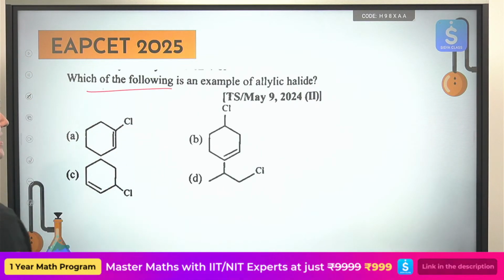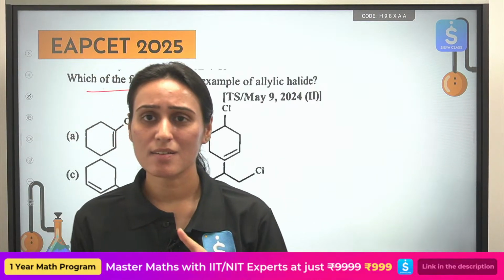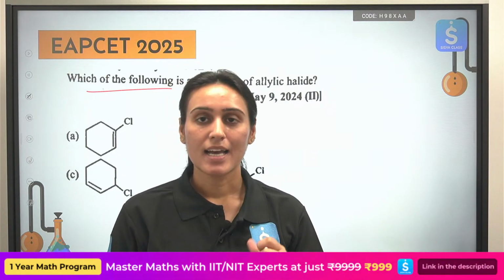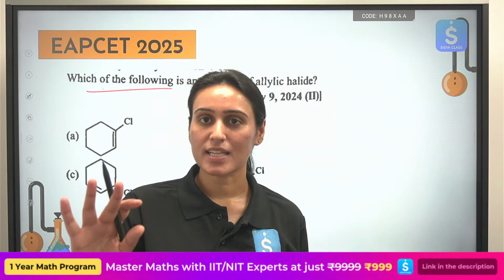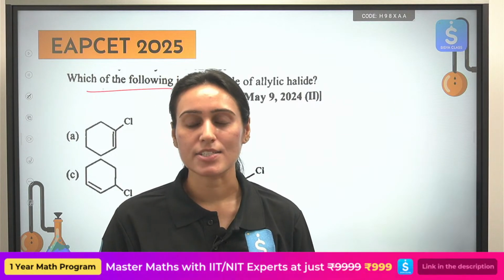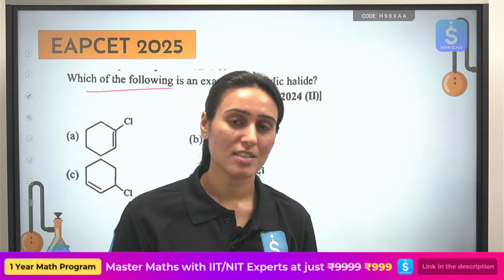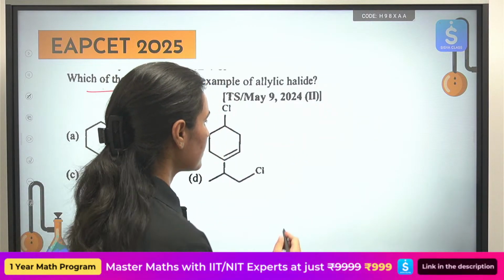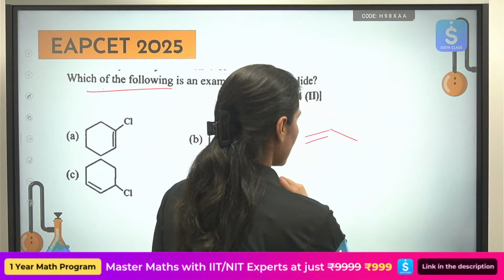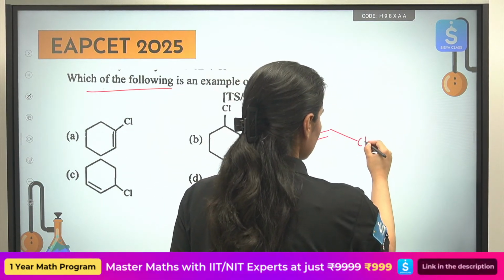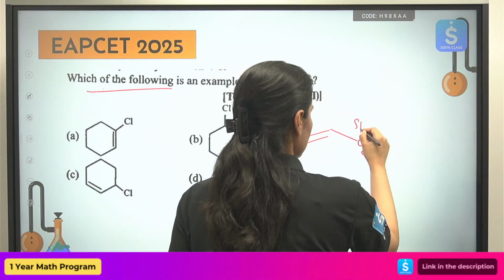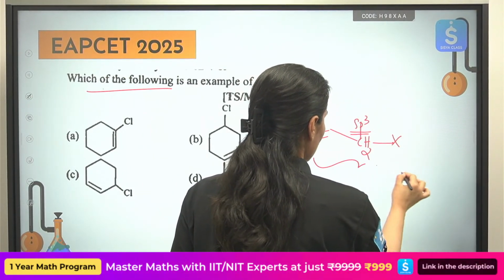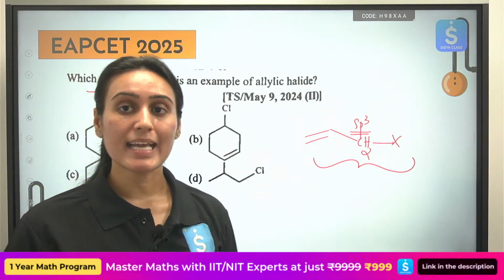Which of the following is an example of allylic halide? We have done this already. We have done this before also. Okay, so let's see that once again. Allylic halide, we have covered it in haloalkanes and haloarenes. If you have not seen that session, please revisit it, revise the concepts. Okay, so how do we understand allylic halide? You have a double bond. Okay, the adjacent carbon atom is sp3 hybridized, and there is a halogen attached to it. Then you will call such compounds allylic halides.